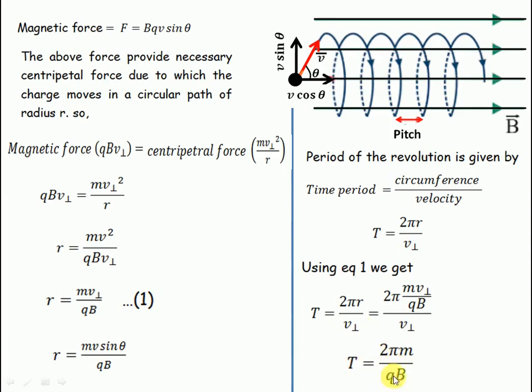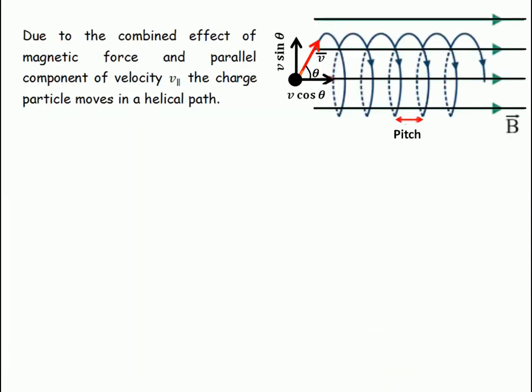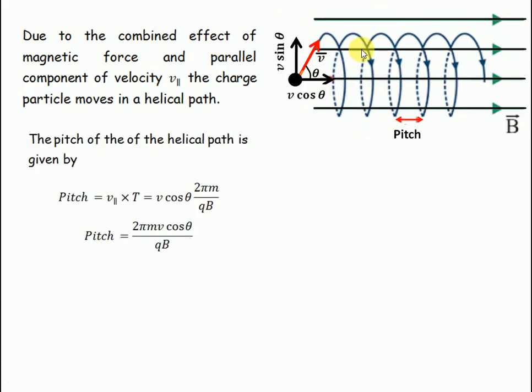Next, due to the combined effect, the charge will follow the helical path, and the pitch is given by the following. Velocity is distance by time, so the distance is equal to velocity into time.